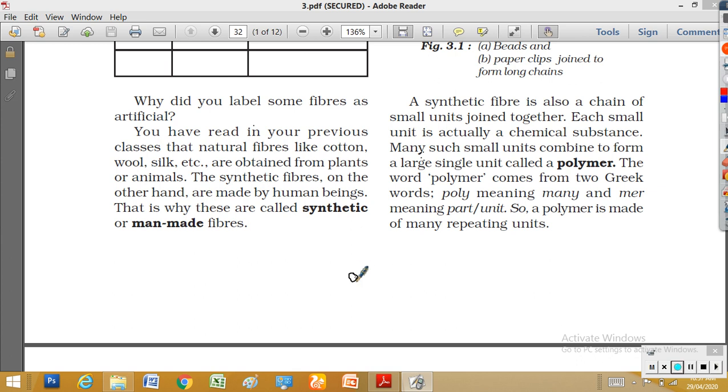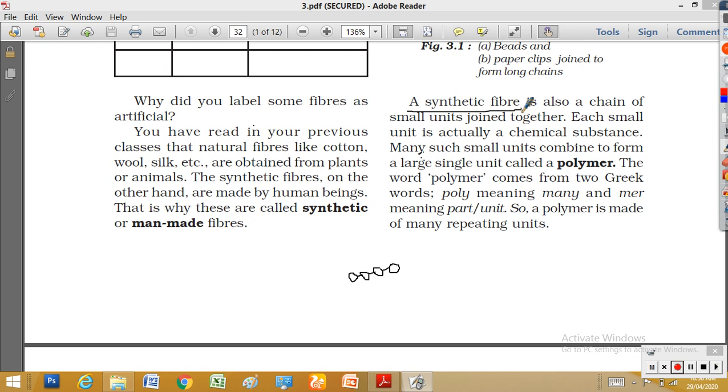This chemical is joined with the same type of another chemical, and again another chemical of the same type, and again another. These same types of chemicals join together to form a large unit. That is our synthetic fiber.